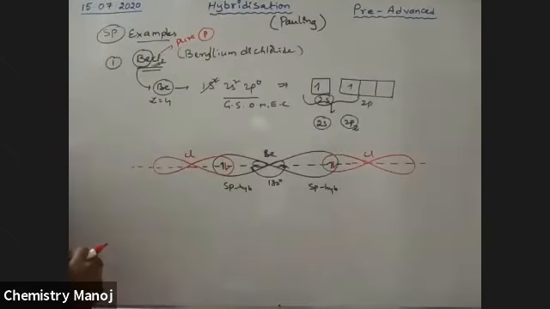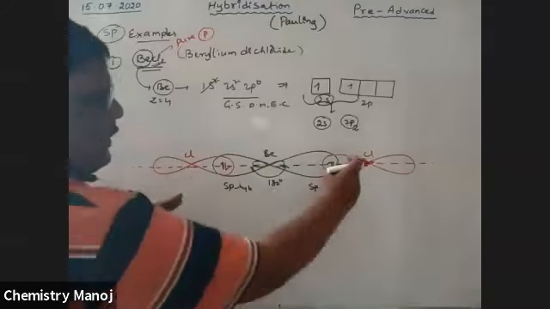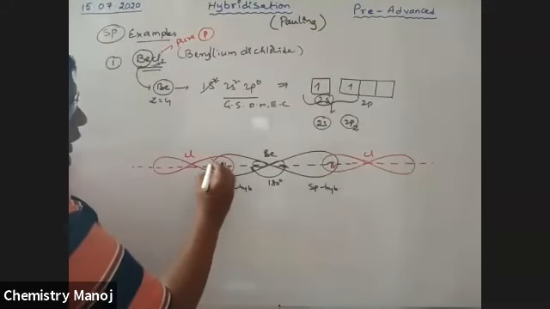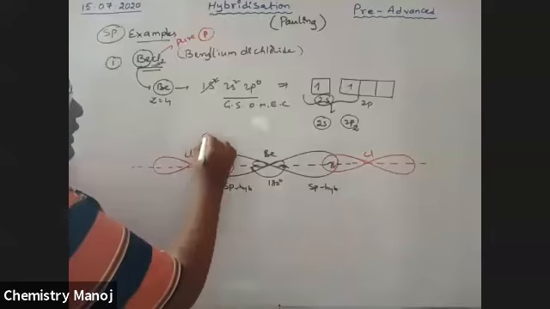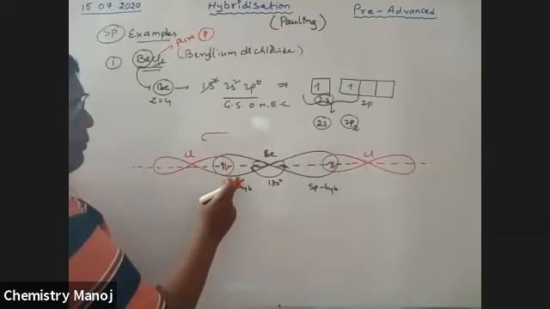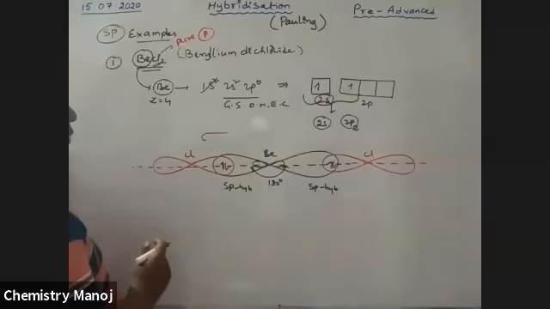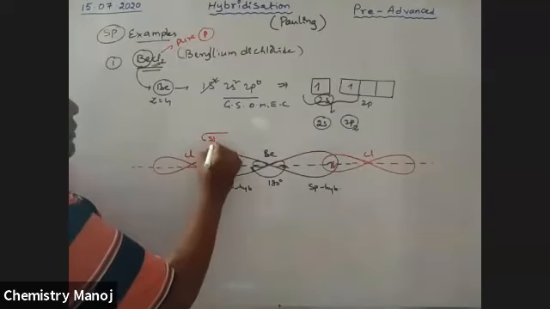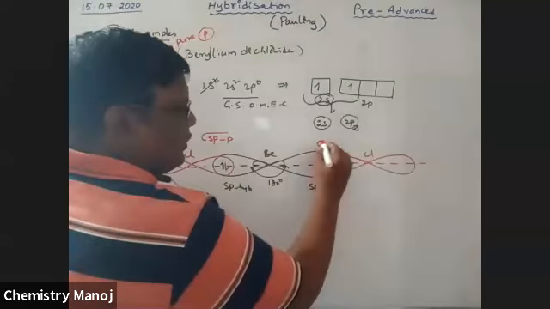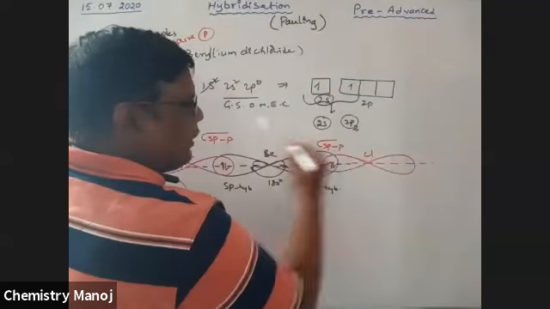This is the shape. Now this is beryllium with one chlorine on each side. It is BeCl2. Here direct overlapping is possible. That's why it is sigma bonding. That sigma bonding is between the sp hybrid orbital of beryllium and the pure p orbital of chlorine. Therefore it is a sigma sp-p bond. This is also a sigma sp-p bond.